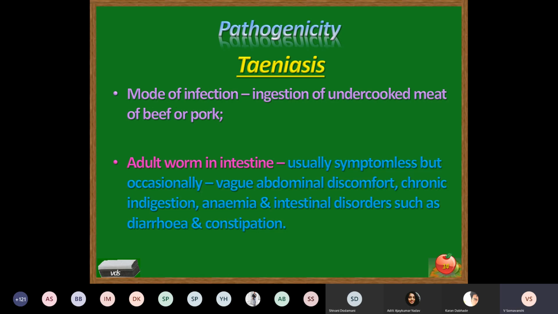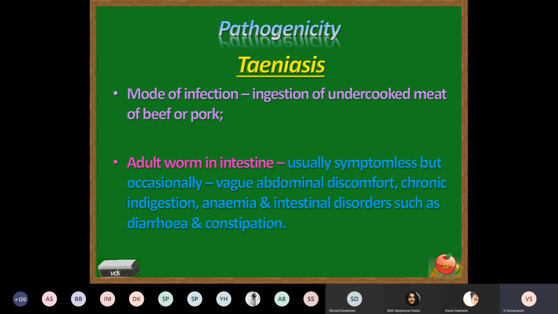Infection in human beings where the adult worm is present is called teniasis. But infection of the intermediate host where the larval worm is present is called cysticercosis. Remember these two important terminologies with respect to the infection caused by this parasite. Even if the parasite is the same, the stage of infection differs according to the host. In the definitive host, it is called teniasis because the adult worm is present, whereas in the intermediate host, the larval form is present. So the infection is called cysticercosis.